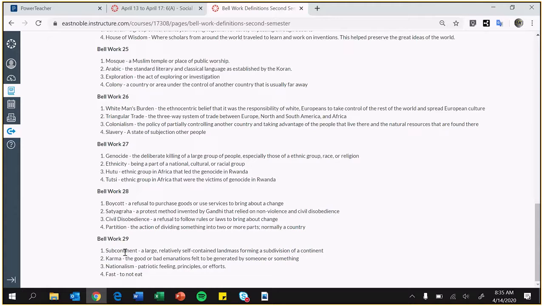India is a subcontinent. Technically, they're Asians because they're part of the Asian continent, but they're so completely different than when we think of Asians. So that's why we consider it its own continent, even though it's part of Asia. So that's where that comes from. Tomorrow I'll go over must-haves and examples. And then Thursday we'll go over pictures, and you guys will submit that for me.